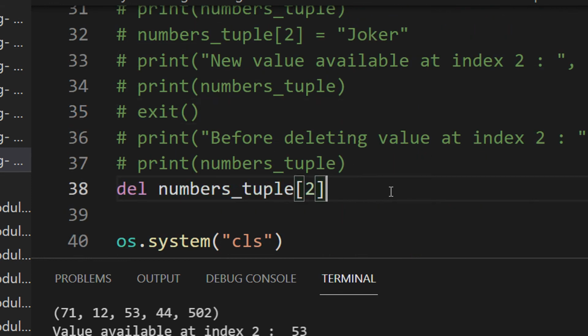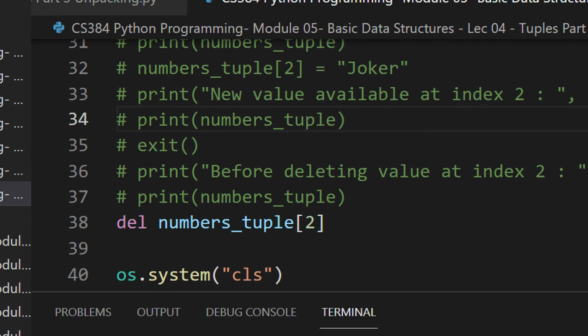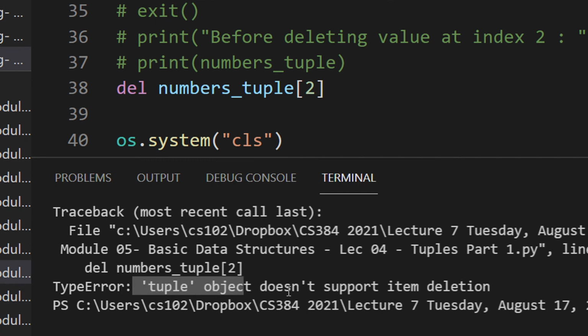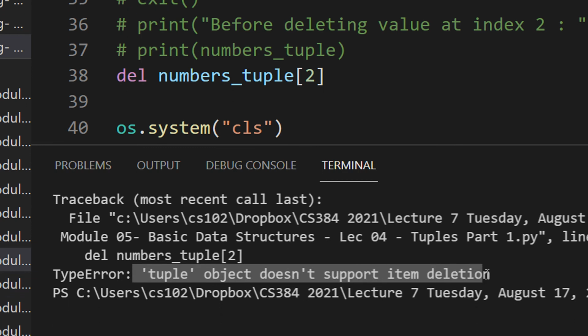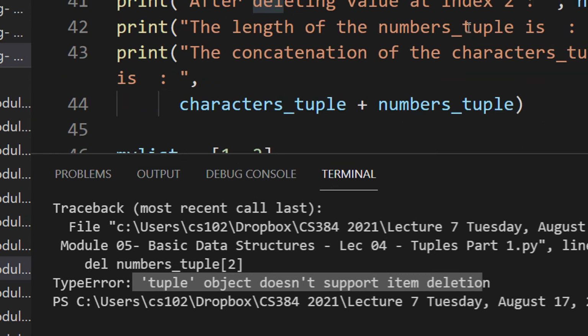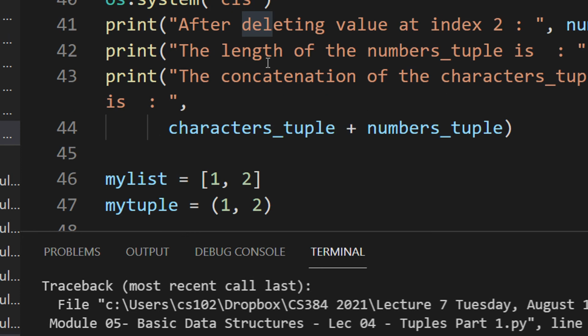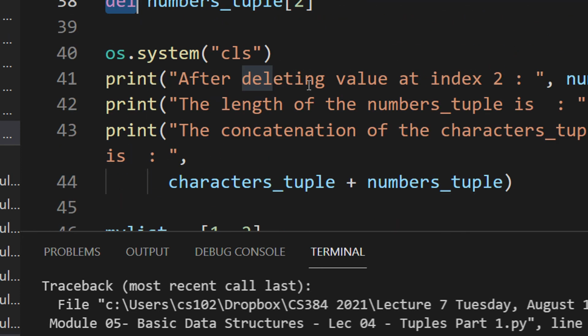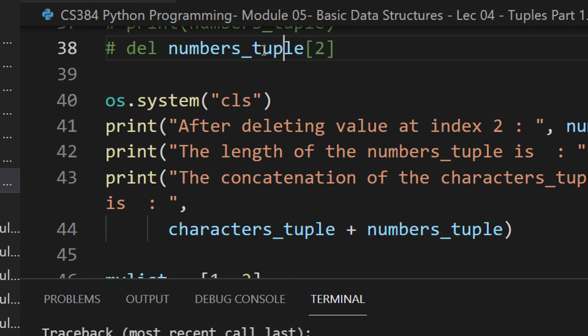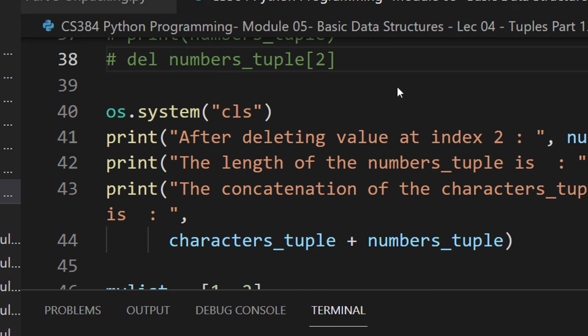Right. So let me now try to delete a value. You can see the values could not be updated. Now let us try to delete the value of a tuple. See, tuple does not support item deletion. So you cannot delete an item of a tuple either. So again, this is also not possible. Let me just comment this out because we cannot delete a tuple element.